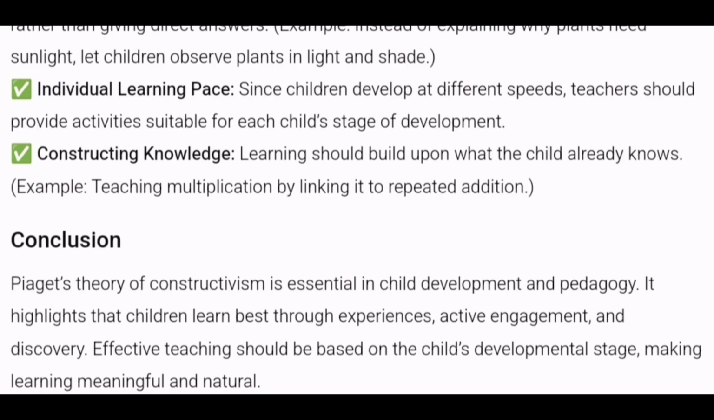Allow them to interact with the environment, allow them to explore, allow them to take active engagement, active participation, and do the activities by themselves. Then the learners learn in the best way according to Jean Piaget's cognitive development or Jean Piaget's constructivist theory.